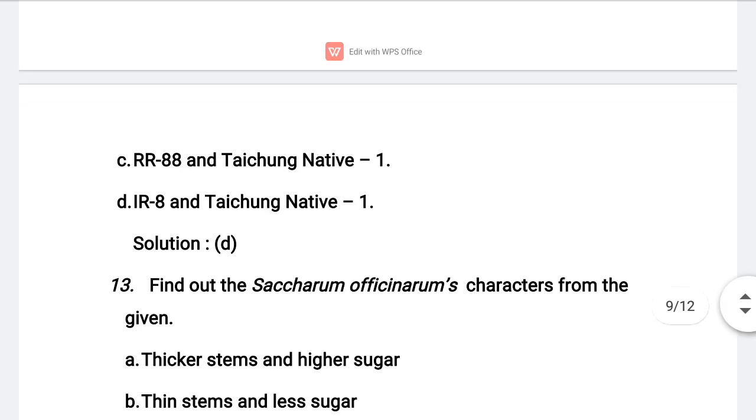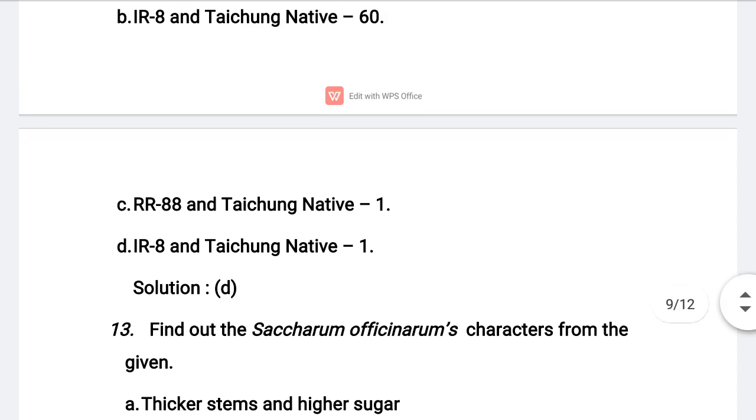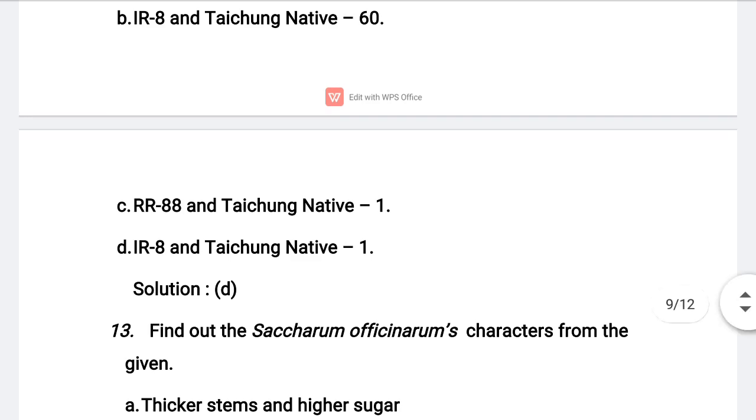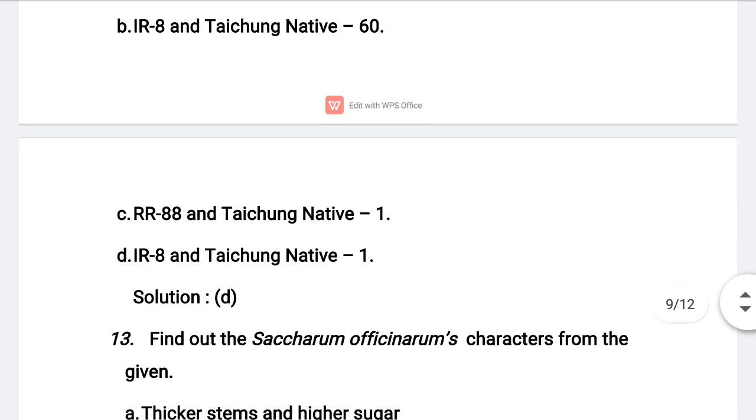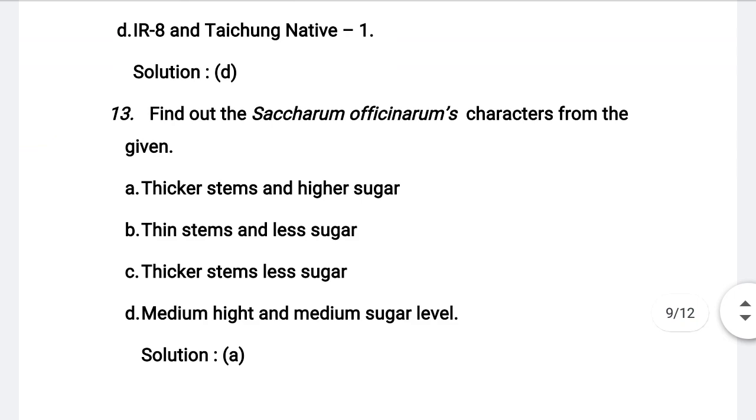So the correct answer for this question is option D, IR8 and Taichung Native 1. Understood? So students, here semi-dwarf rice varieties were derived from IR8, which is located in Philippines, and Taichung Native 1, which is located in Taiwan.